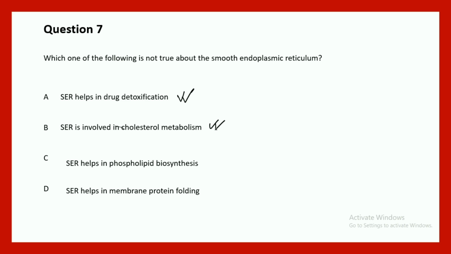If you want to learn about the importance of SER, you can click on the video in the I button. SER helps in phospholipid biosynthesis. It is also true because phosphatidic acid biosynthesis takes place in the smooth endoplasmic reticulum. Lastly, SER helps in membrane protein folding. This is incorrect because RER helps in membrane protein folding because RER has chaperones inside it, right? So this particular question requires you to understand the basic functionality of smooth endoplasmic reticulum as an organelle.